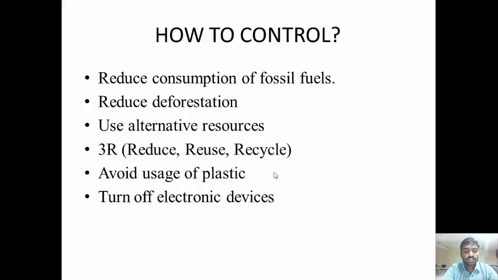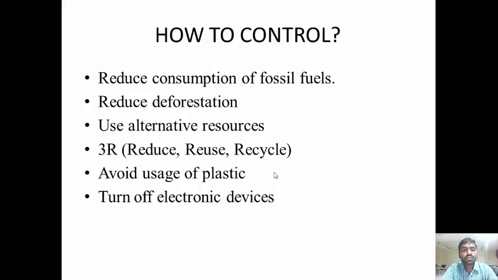It means use eco-friendly products and avoid the usage of plastic. The usage of plastic is also one of the major issues, and instead of this, use paper or cloth bags. Also turn off electronic devices, which produce heat and consume electricity.